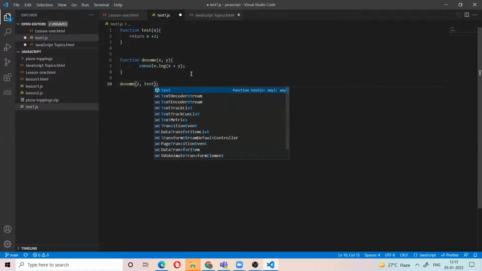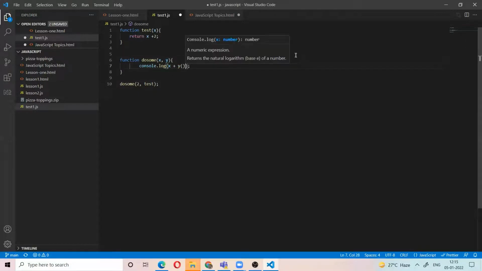Now here I am passing the function. Here the first argument is the number, the second argument is the function handler. So what is the output?